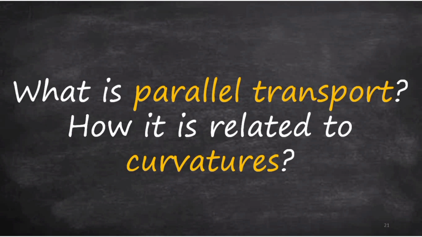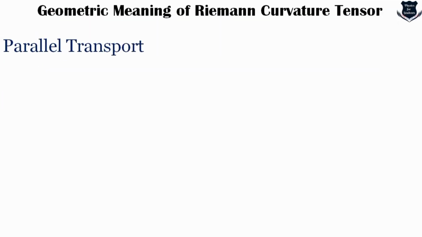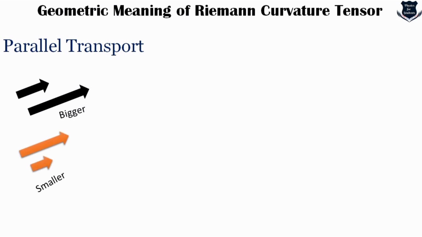Okay, now we come to another important question, a very important concept, I would say. What is parallel transport and how does it lead to curvature? Now, parallel transport is a very simple concept. If I am trying to measure one vector, whether it is smaller or bigger, what do we do? We just transfer that vector over the other. As you can see here, these two vectors, one is bigger than the other, whereas this vector is smaller than the other. How do we recognize this? We just slide one vector over the other, and if it matches, then it is the same. Otherwise, it is either bigger or smaller.